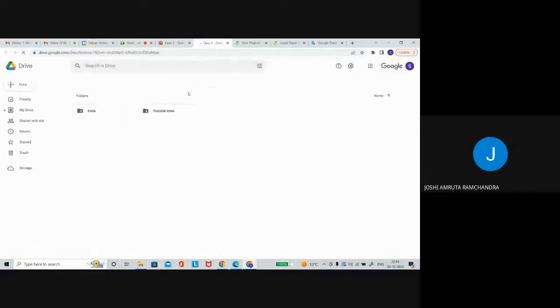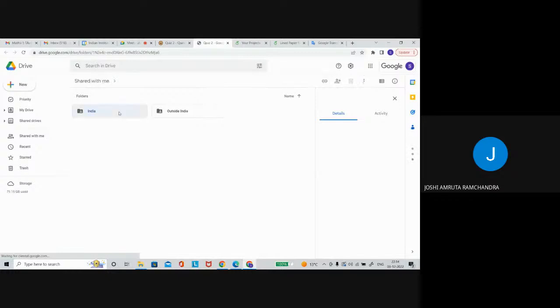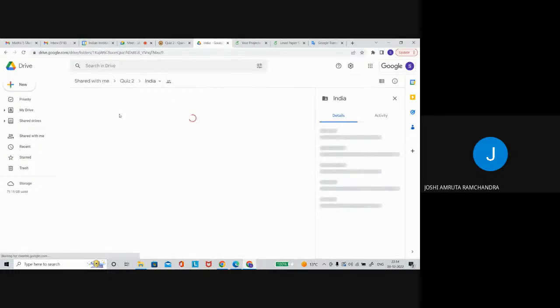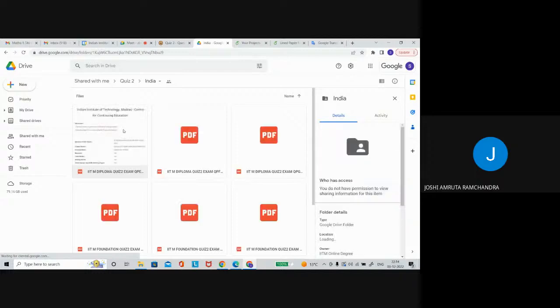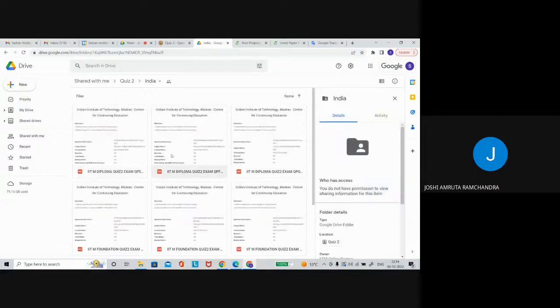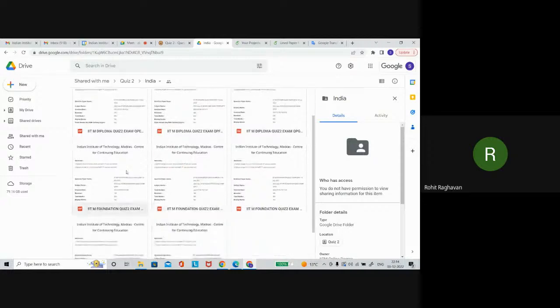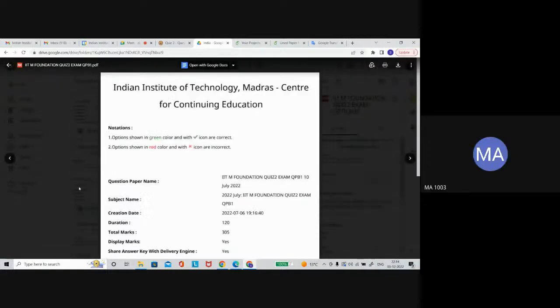Sir, it is last term's quiz, the date was 10/7. This is diploma foundation. Sir, was last term's and this term's paper the same? May not be, not sure. It was QFP1, I guess.